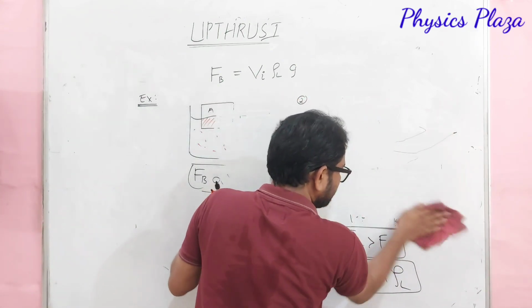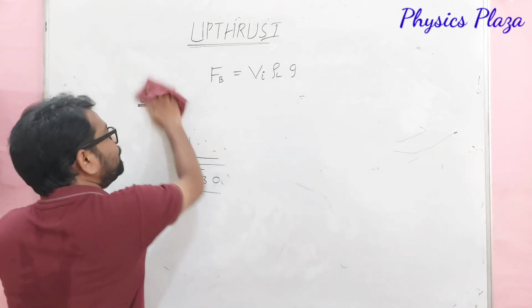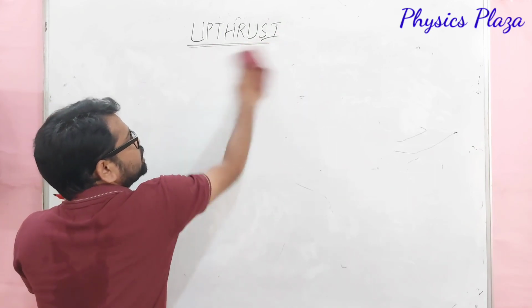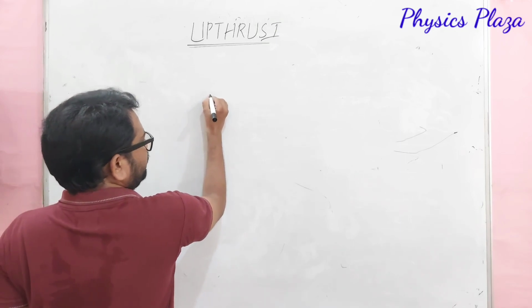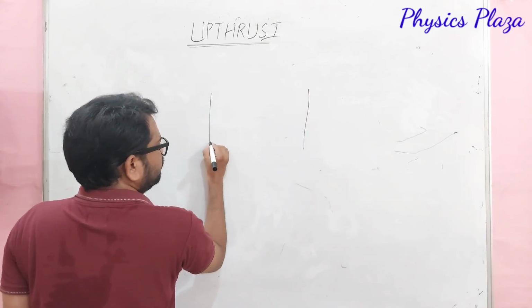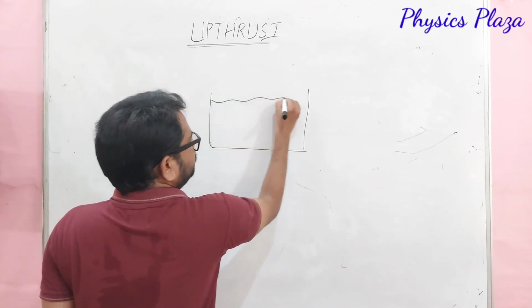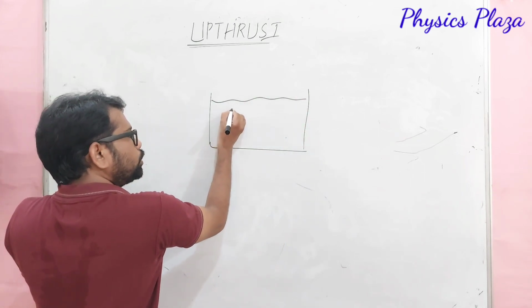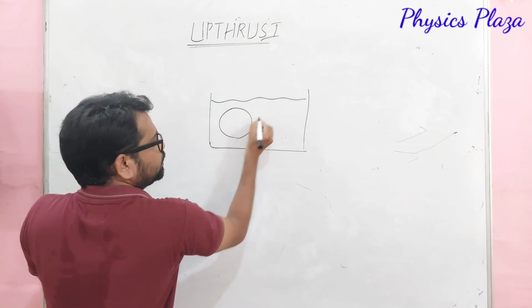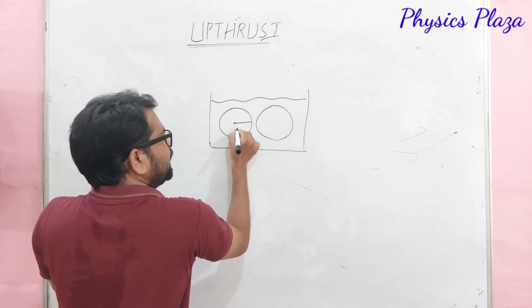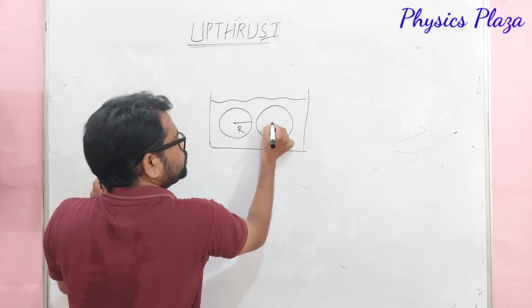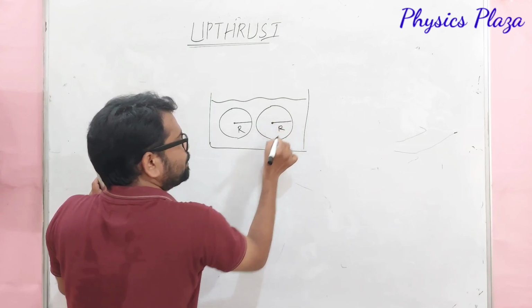Now, dear children, I have one simple question for you all. It is very important, and it is an application part of this. A liquid is taken in a vessel in such a way that two solid spheres of the same radius r are immersed.